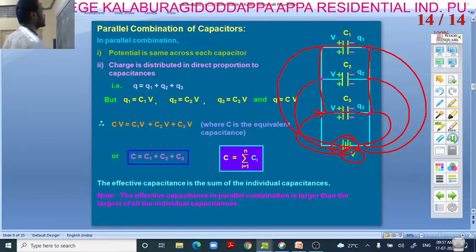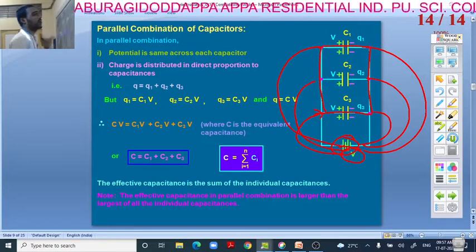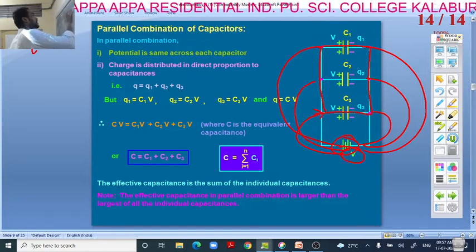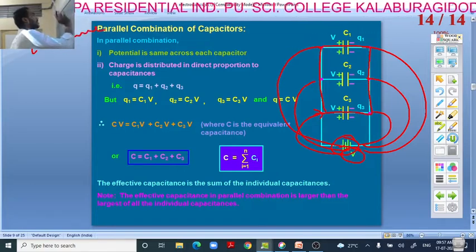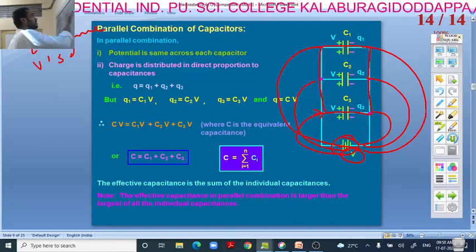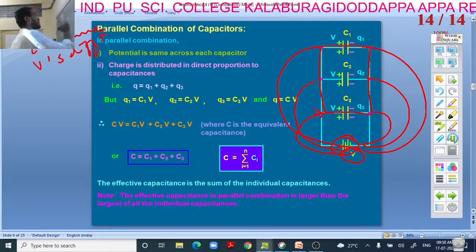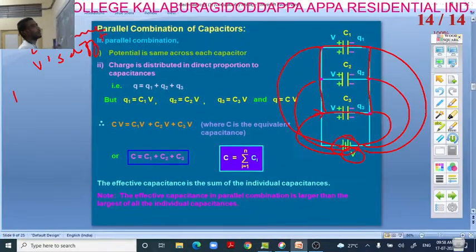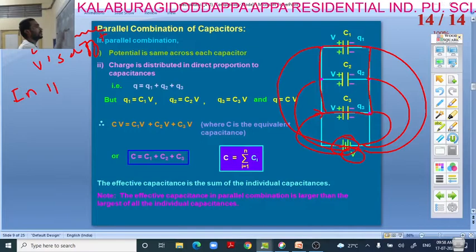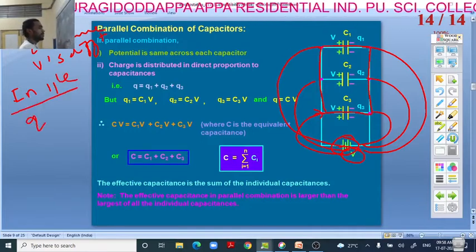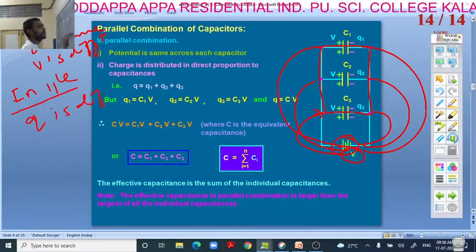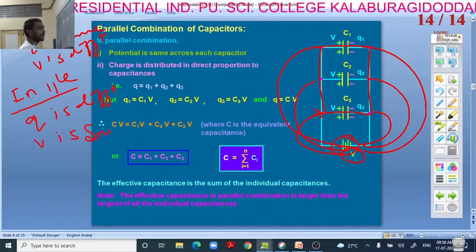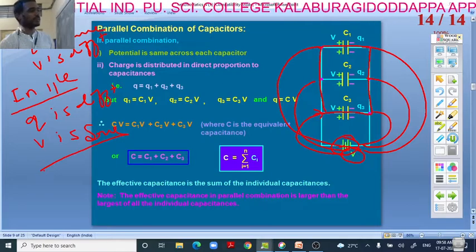So potential is the same in parallel. You have to remember, in series Q is the same for all the capacitors and V is different. In parallel, Q is different, opposite of series. Q is different, V is the same. You have to remember this, right?